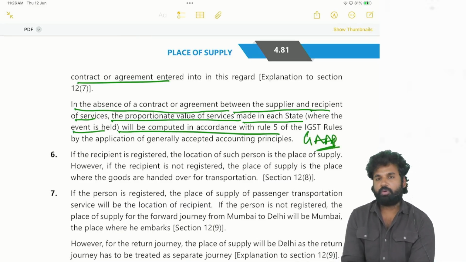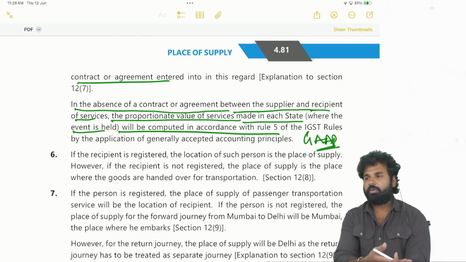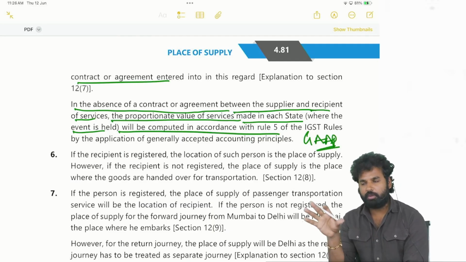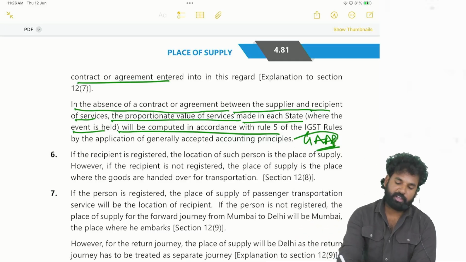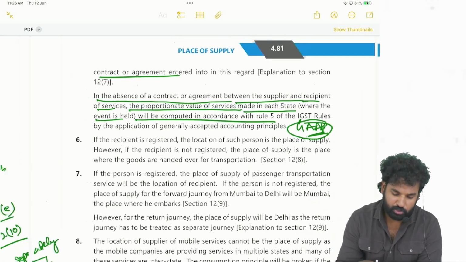Generally accepted accounting principles are nothing but things like the number of kilometers in a state, the number of days of stay in a state. So likewise, we have to apportion.